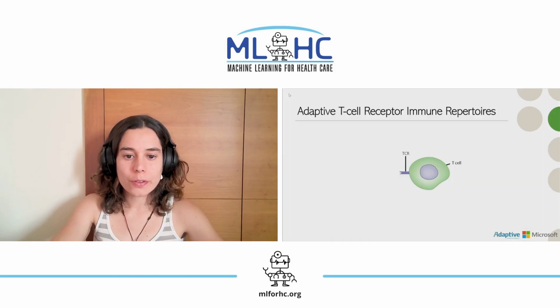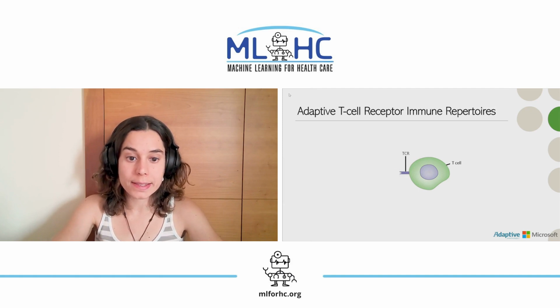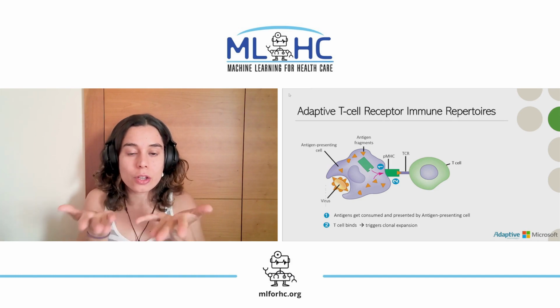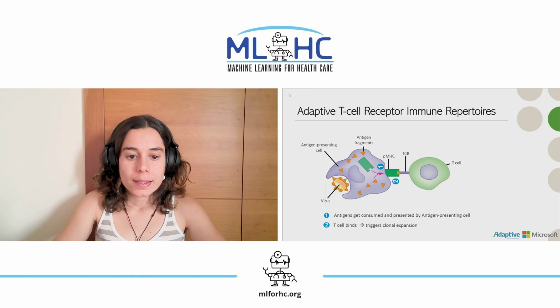T cells are one of the key players in our adaptive immune system, identifying and fighting diseases. When we get exposed to a viral infection, antigen-presenting cells in our body consume the proteins at the surface of the virus called antigens, break these down, and present these on the cell surface. This is where T cells come into play.